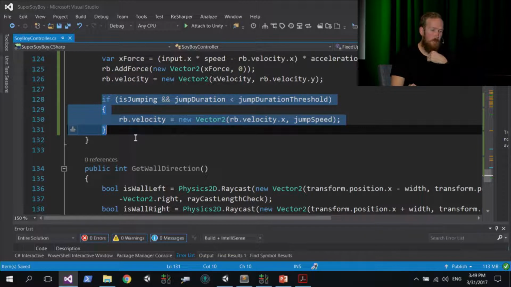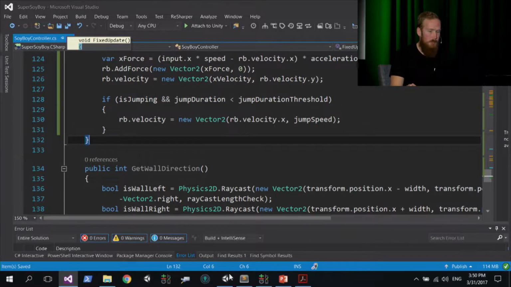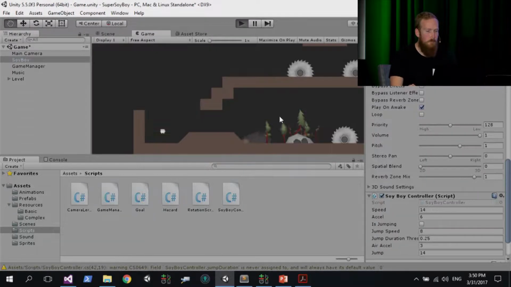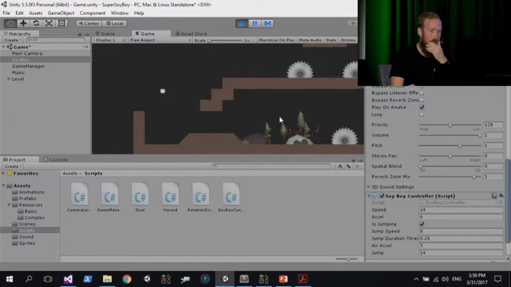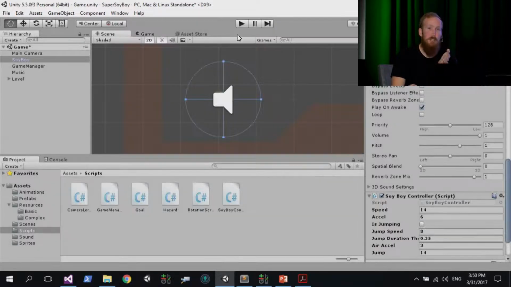Okay, and what do you guys think is going to actually happen if we try and jump now? Do you think he's going to jump up and come back down to the ground? So I think let's find out and see what happens. So back to the Unity editor. If you click on play in the editor to run the game, press spacebar on your keyboard to jump, and basically we're going to launch Soy Boy into low orbit. He's never going to come back down again. So that's obviously a problem that we've got to fix, and that's to do with our jump duration. We're basically not timing it properly. And we've got the conditionals around to check for that, but we need to actually time it.